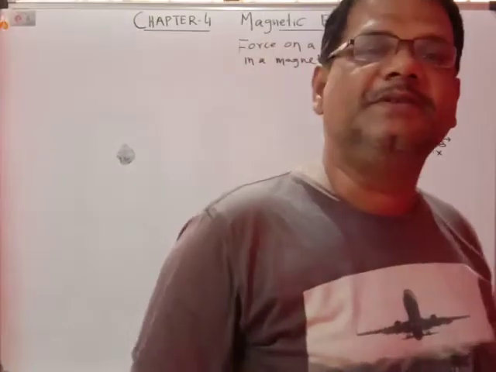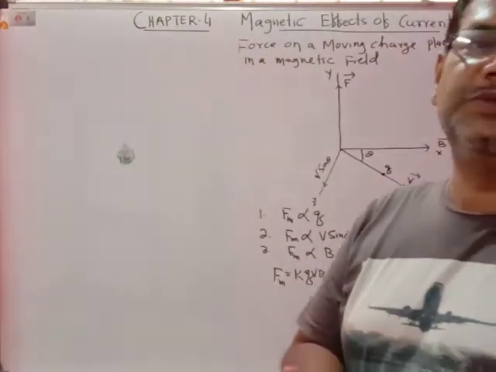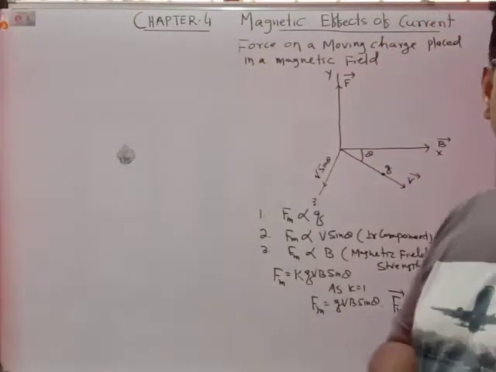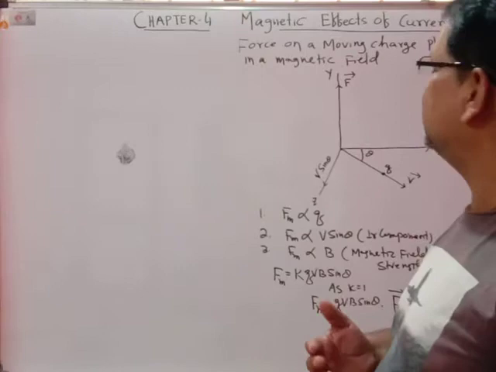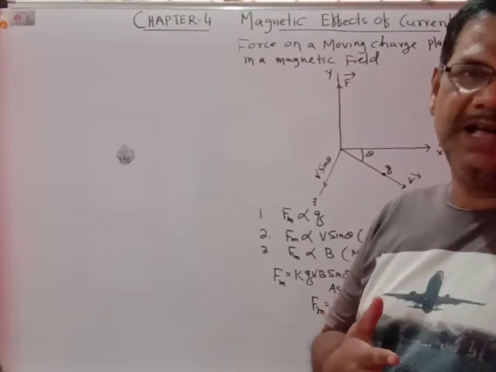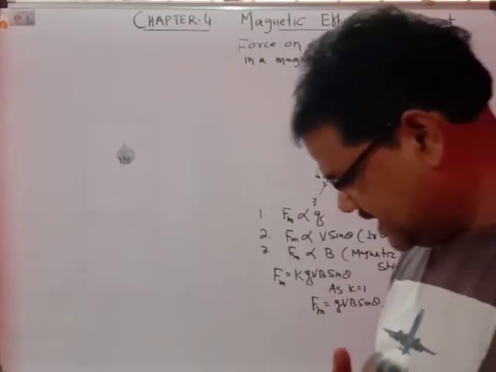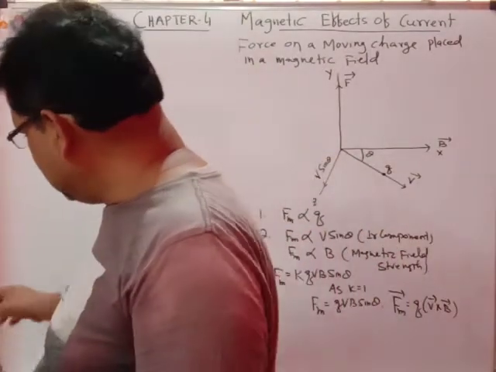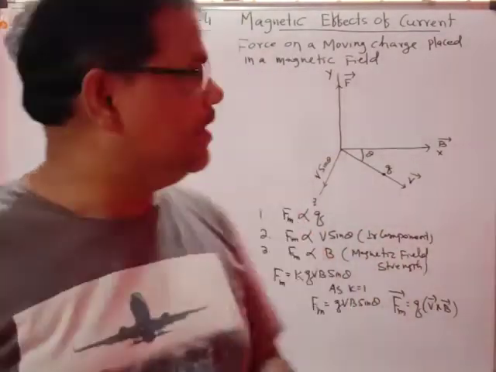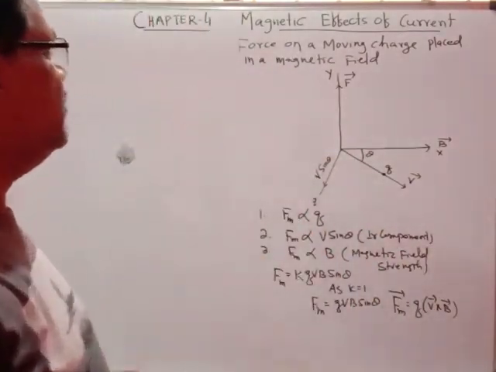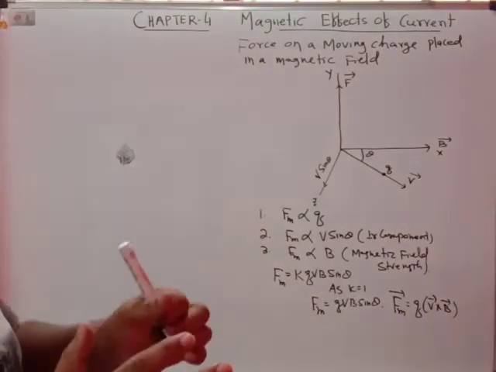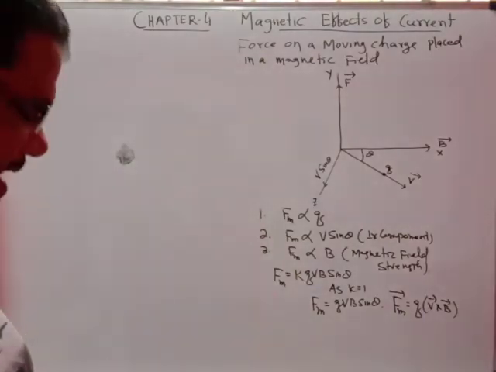Today we have to discuss the new chapter number 4, that is the magnetic effects of current. Before knowing all about that, what is that magnetic effect or magnetic field? What is that magnetic field?